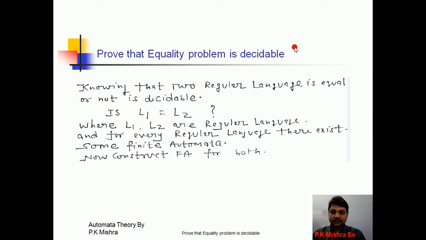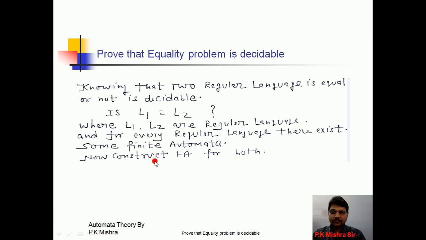Okay. See, now how can we prove it? Knowing whether two regular languages are equal or not is decidable. The question is, is L1 equal to L2? Is language L1 equal to language L2 or not, where L1 and L2 are regular languages? For every regular language there exists some finite automata. If L1 is a regular language, then definitely there is a finite automata for language L1. If L2 is a regular language, then definitely there is a finite automata for language L2.